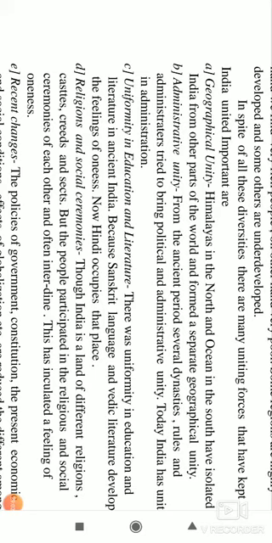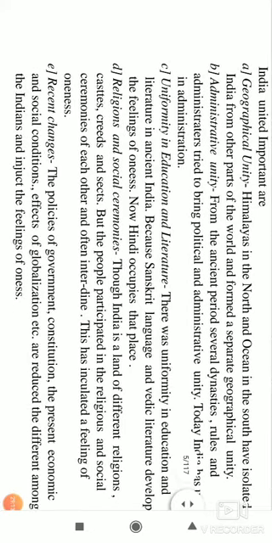Religion and special ceremonies: though India had different religions, castes, creeds, and sects, still the practices and ceremonies are the same. Marriage, inter-dining, all that happens, so that inculcates the feeling of oneness.